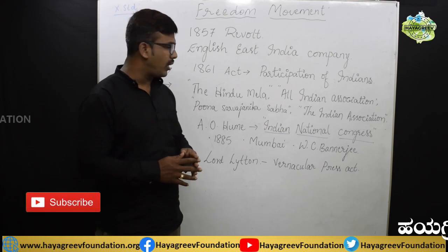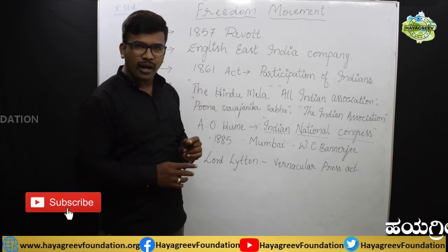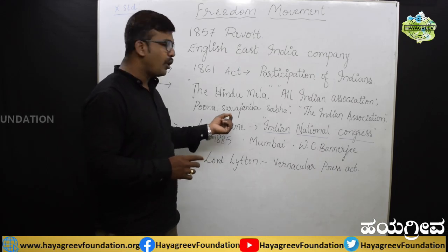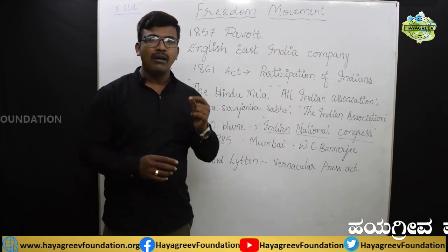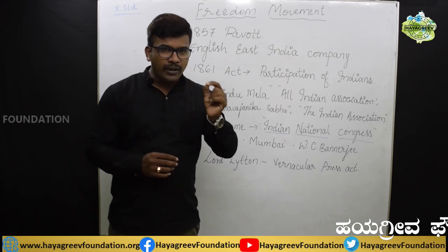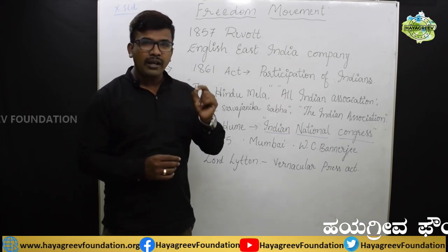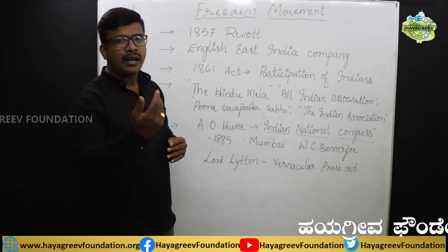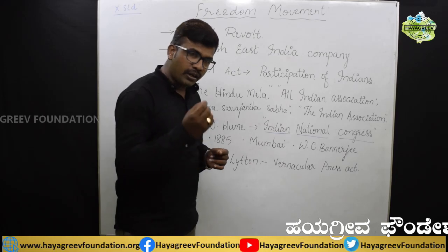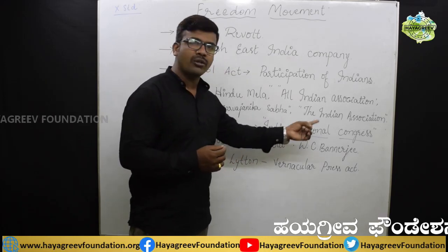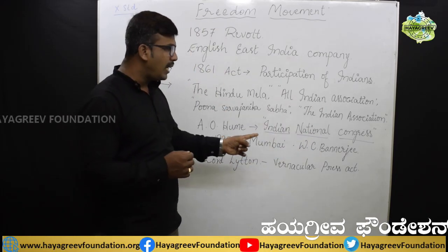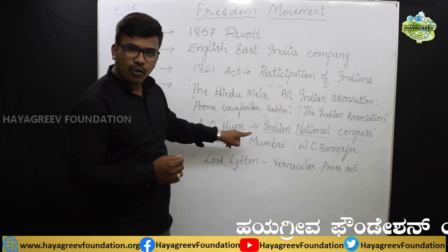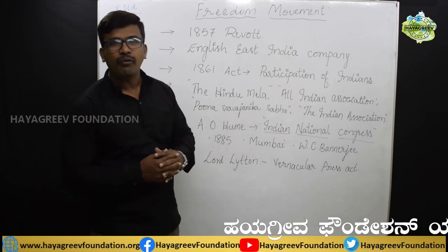So thinking that, in the year 1885, A.O. Hume, Allan Octavian Hume, his complete name, a retired English officer, gathered the Indian leaders and organized an association called the Indian National Congress. Remember, students, the Indian National Congress was established by A.O. Hume in the year 1885.